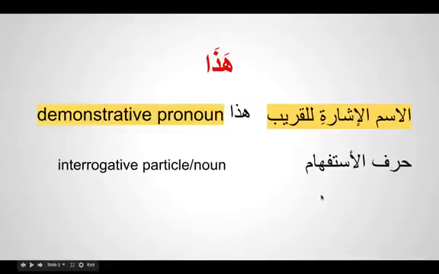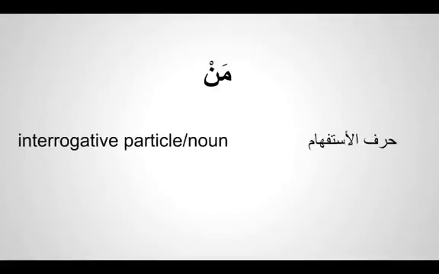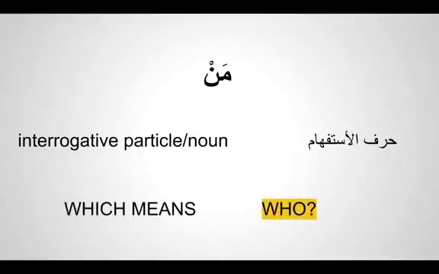So what did we learn yesterday? Alhamdulillah, we learned ma and a. Today we'll be learning another harf al-istifham, which is called man. Man is a harf al-istifham, which means who. In English we say who. When we use who, we probably don't realize that we use it mainly to ask questions about people, like who is this man, who is this boy, who is this girl, who is this lady.